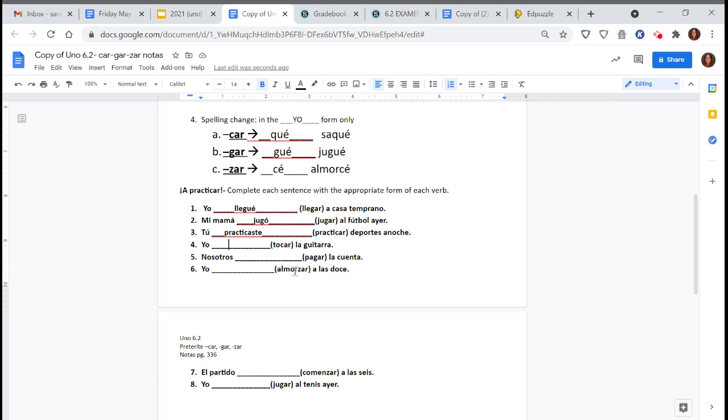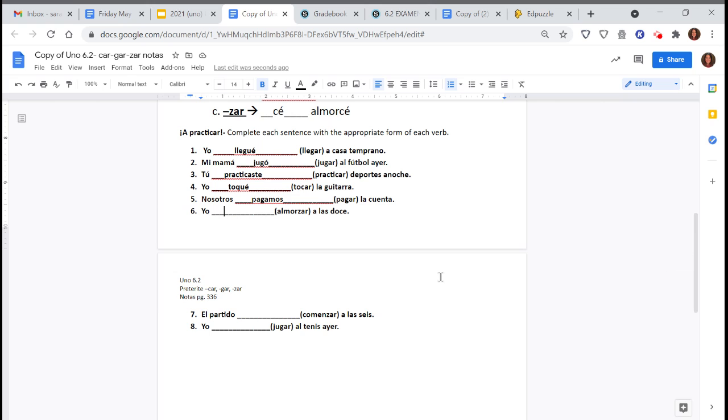The yo form, we see a yo form here. So now we know it's a CAR verb. So we need to make the spelling change. So I have yo toqué la guitarra. I played the guitar. Nosotros and pagar, so no spelling change here. We're just going to use our regular preterite ending. Pagamos la cuenta. Then we have yo and almorzar. So notice this is the yo form. It's a ZAR verb. We just talked about this in our example here. Z is going to change to C. So almorcé.